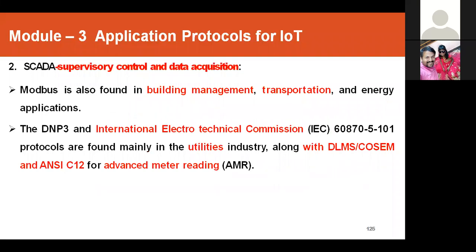This Modbus is also found in building management. Just now I told you about apartments. Mainly Modbus is used in building management, transportation, and energy applications, especially street lights. If you have, in your town, district place, or big cities like Bangalore, Chennai, Kolkata, you may want to monitor whether the street lights go on and off automatically. For that, Modbus is used. And DNP3 and the International Electrotechnical Commission, IEC, protocols are found mainly in the utilities industries, along with DLMS, used for advanced meter reading.